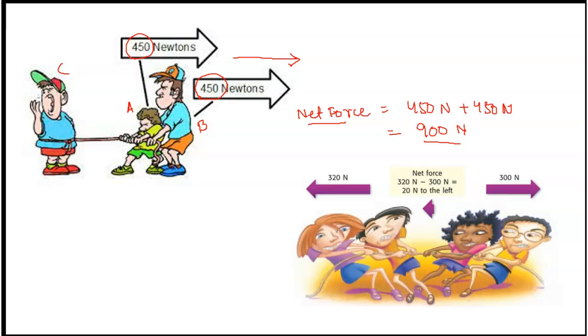Now in this example, which is more similar to tug of war, you can see a force of 320 Newton is applied on the left hand side and another force of 300 Newton is applied on the right hand side. So in this case, the net force will be 320 minus 300 Newton. So the net force will come as 20 Newton and the direction of the net force will be towards the left hand side. That means towards the direction of the greater force.